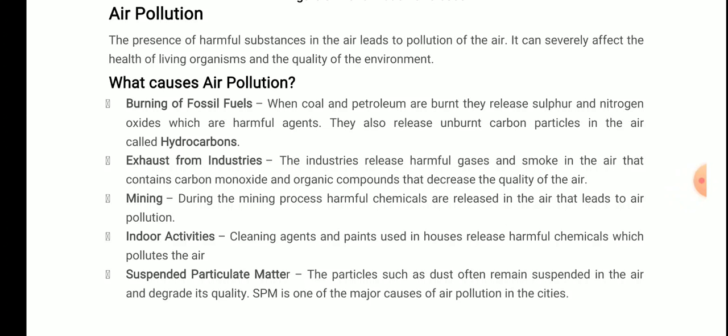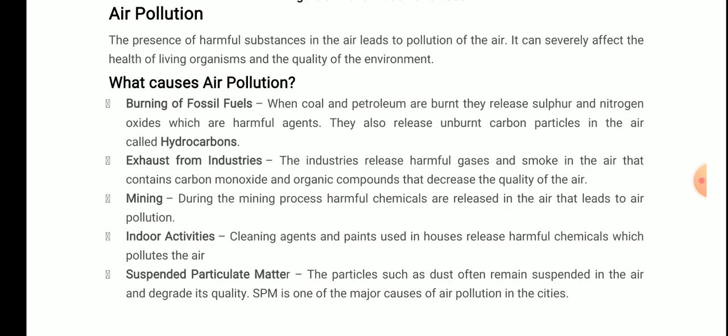The next topic that we are going to start is air pollution. Shall we start? What is air pollution? The presence of harmful substances in the air leads to the pollution of the air.